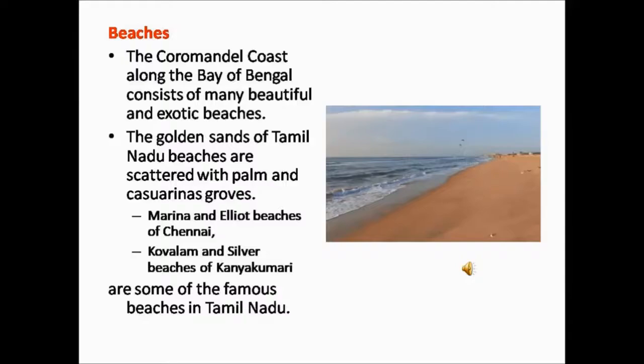Groves means trees which are grown close together. Marina and Elliot beaches of Chennai. Elliot Beach, which is commonly called as Besant Nagar Beach. Kovalam Beach and Silver beaches of Kanyakumari are some of the famous beaches in Tamil Nadu.